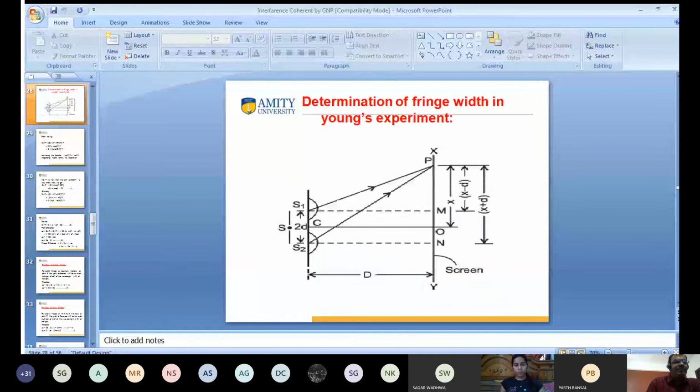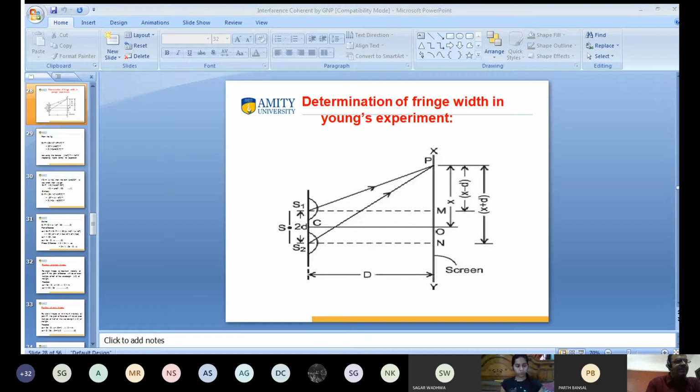In this figure, light reaches from S1 to P. Light reaches from S2 to P. Then what is the path difference? Path difference will be equal to S2P minus S1P. This is the path difference between light S1P and S2P. So I want to calculate S1P and S2P, and the difference between them gives the value of path difference.